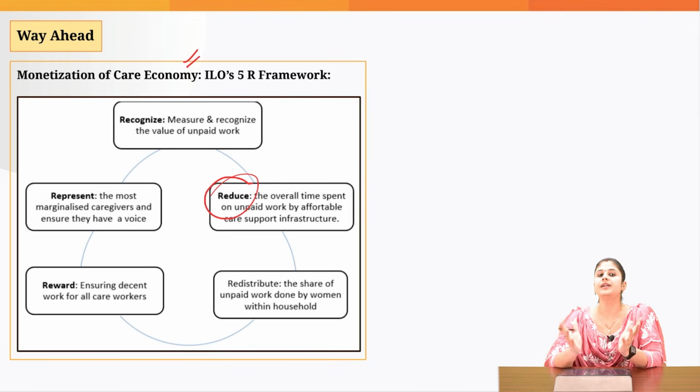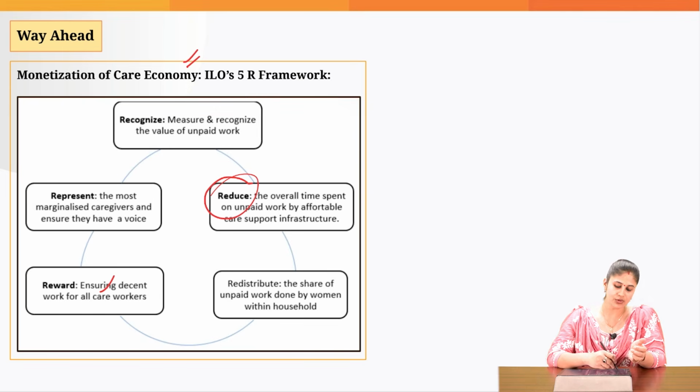Then we need to redistribute this care burden. So NGOs should come forward, government should come forward, and the private sector should come forward. We should put in place crèche facilities. We should create more old age homes. That's how we'll be able to fairly distribute this care burden among the different players.